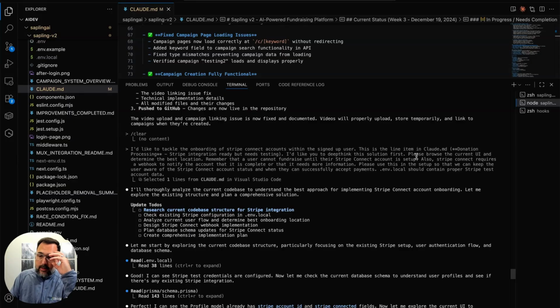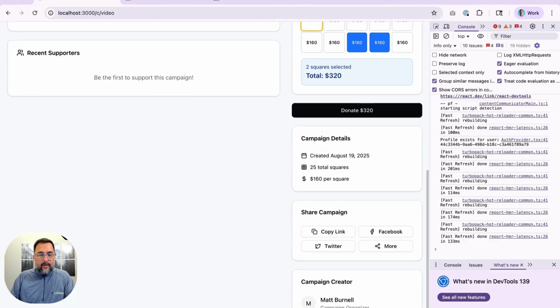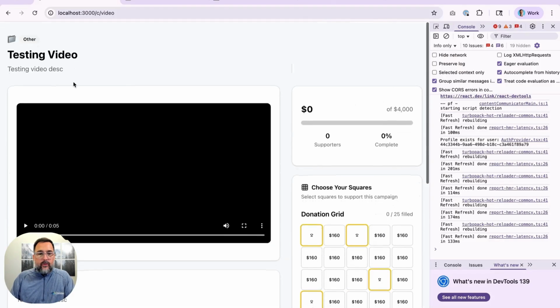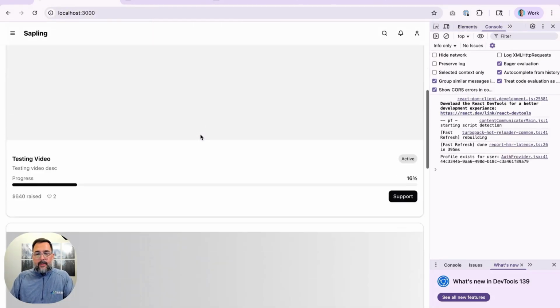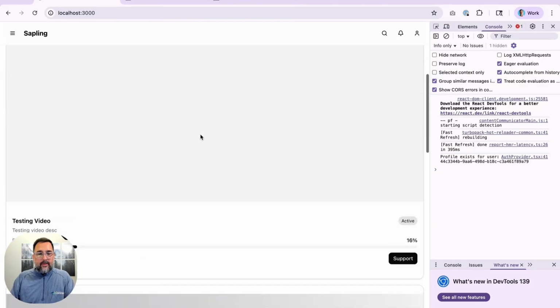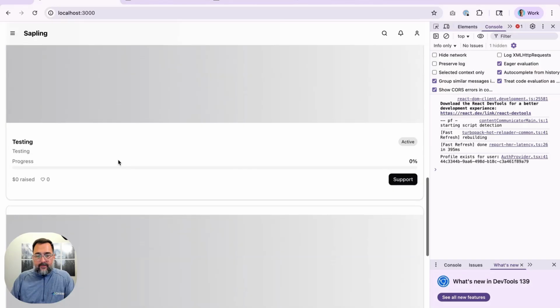But anyway, I told it to browse the current UI and determine the best location for this Stripe interaction. So basically, when somebody signs up for Sapling, let's see, where's the, see, there's not even a home. So we've got to work on it. A lot of stuff to fix. Anyway, that was another thing too. And it's not linking my video. That sucks.